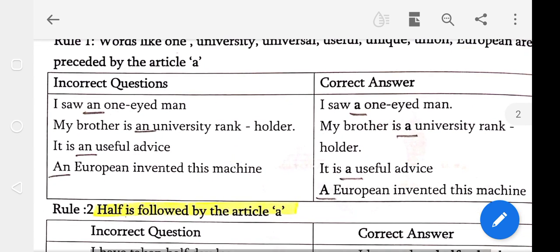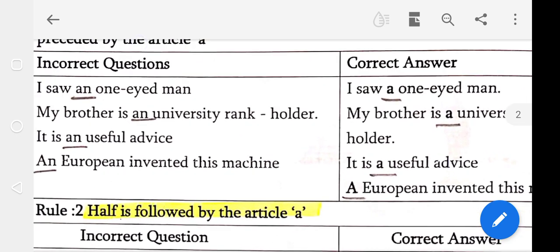See the example, students. I saw an one-eyed man. You have to learn the Tamil meaning for the articles a, an and the. A means oru, and an means or, and the means the.